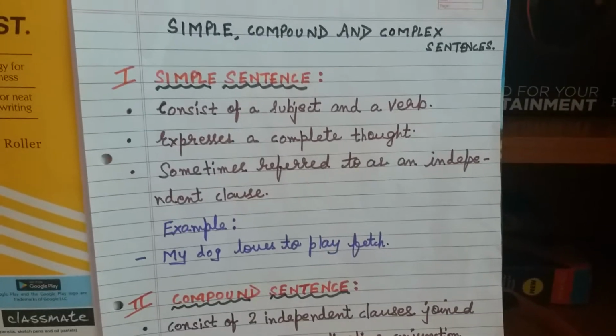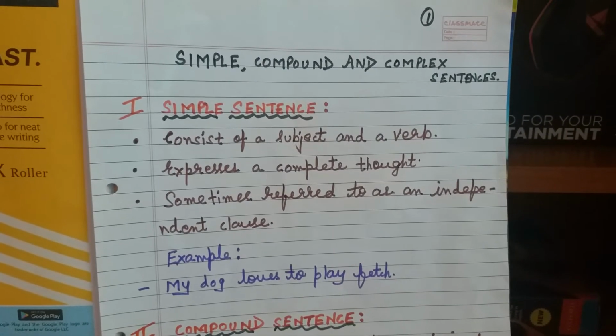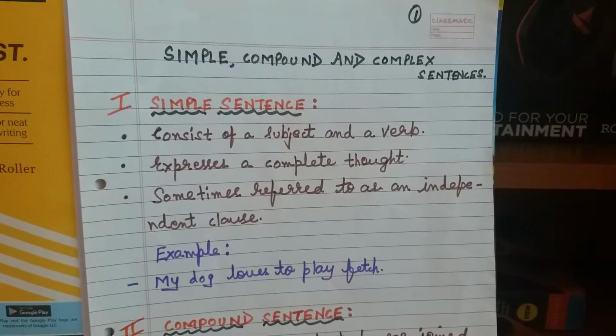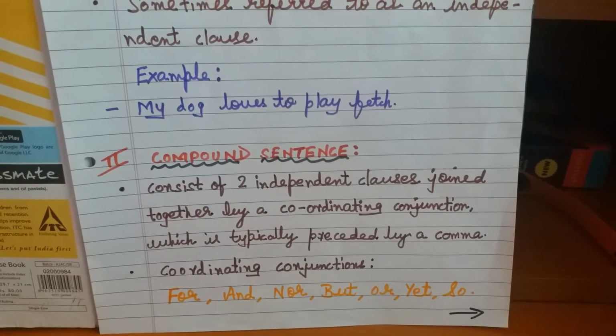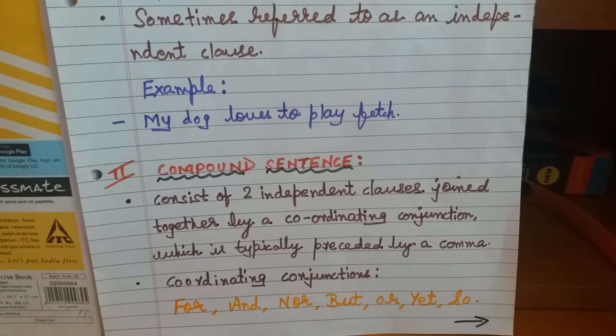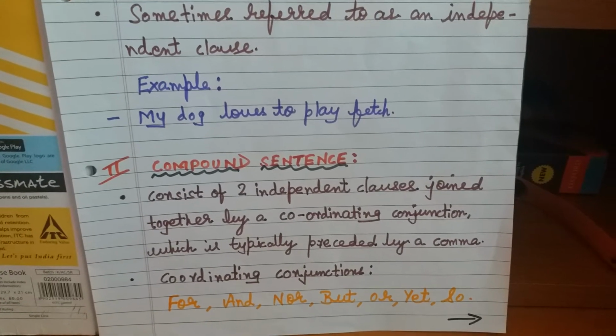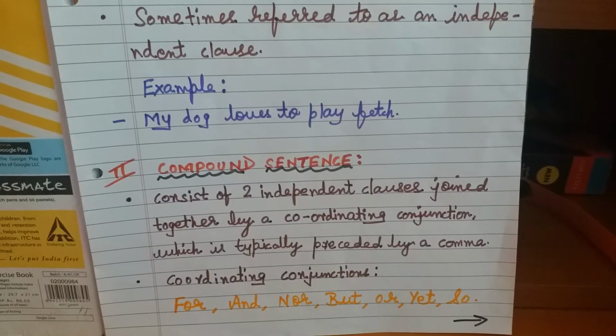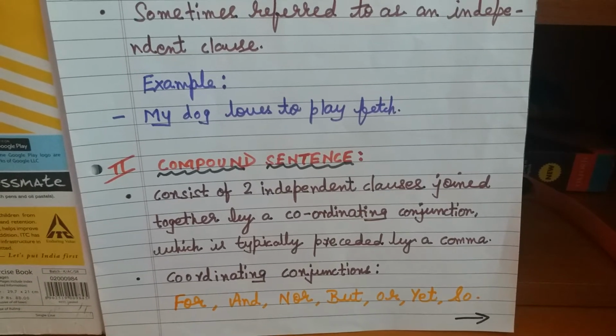Example, look at the blue sketch here. My dog loves to play fetch. Fetch means to get. My dog loves to play fetch. In this simple sentence, the subject is "my dog," and "loves to play fetch" is the predicate.